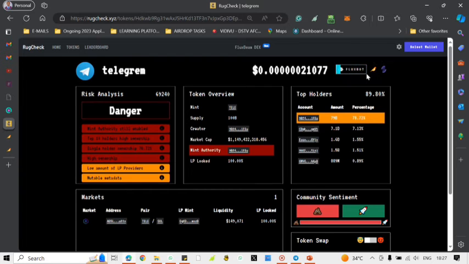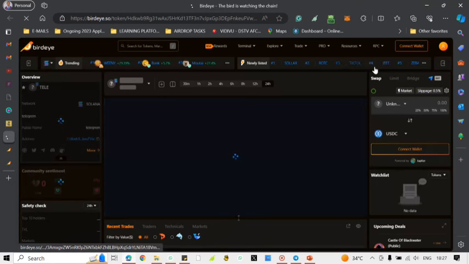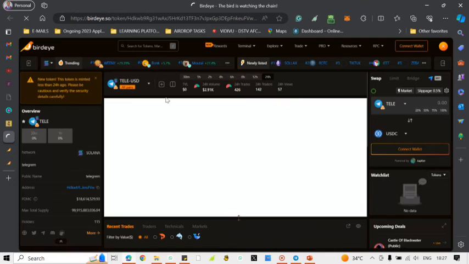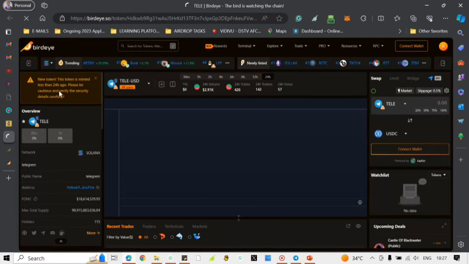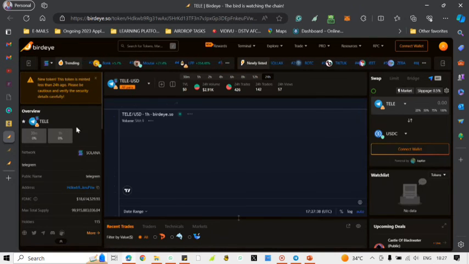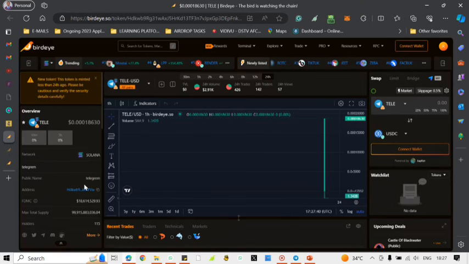So let's click on Bubblemaps or Birdeye. You either copy the contract address and open it, or you just click on it as you have it beside this. Let's see what it has to say about this token. This token was minted less than 24 hours ago. That is another thing you have to be careful about. It looks like it's pumping, but you must be careful.